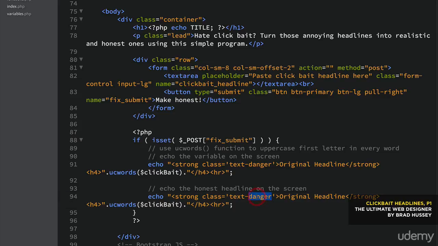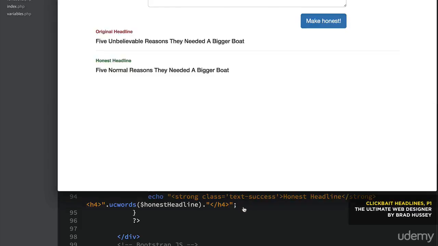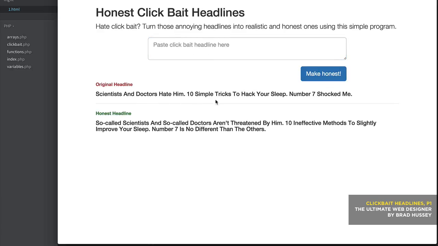So instead of text-danger, we're going to say text-success, again, a Bootstrap class. And this one will say honest headline. And instead of clickbait, we'll be looking for honest headline. Save that and remove the level 4, or the HR horizontal rule. Save it, and let's see what we've got. Scientists and doctors hate him. So-called scientists, so-called doctors aren't threatened by him. So there we go. We've officially completed the first part here, we've completed the program.